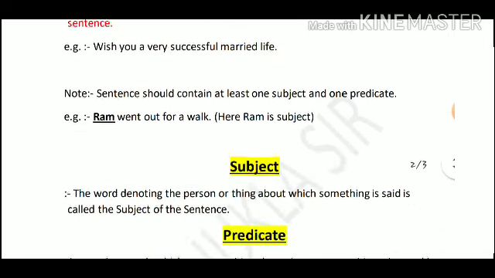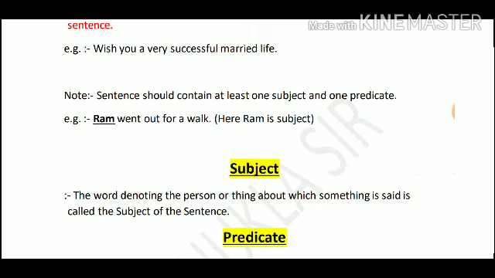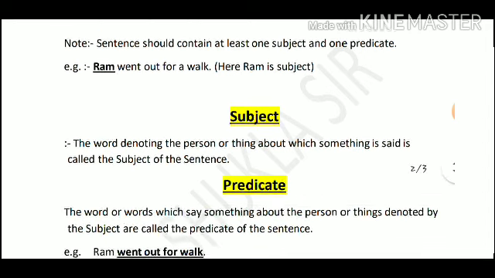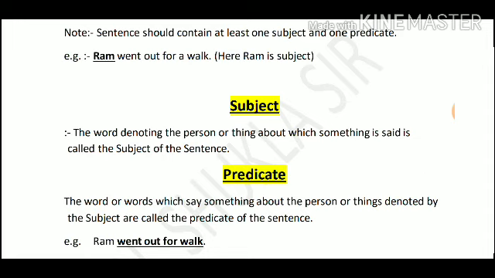Okay, our next point is the parts of the sentence. We can say the sentence is divided into two parts, subject part and predicate part. So let's understand what is subject and predicate. First of all, I am going to tell you the definition of subject. The word denoting the person or thing about which something is said is called the subject of the sentence.